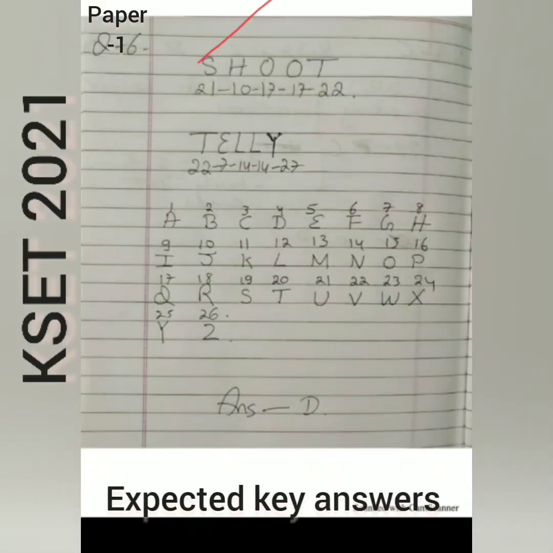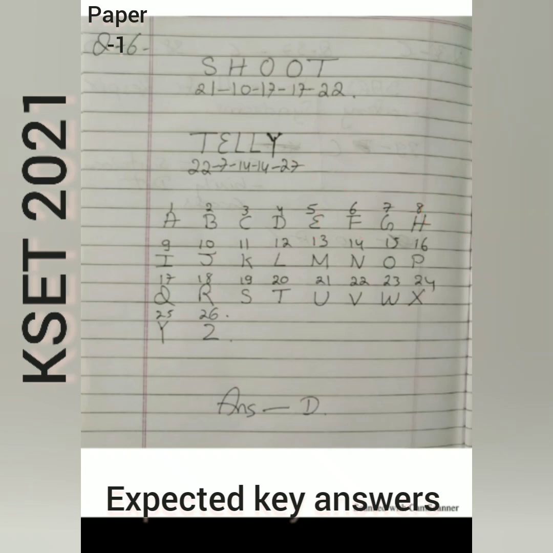So here S is coded as 21, H is coded as 10, O is coded as 17, and O is coded as 17, T is coded as 22. So first we have to write these alphabets A, B, C, D. So normally S is 19. 19 plus 2 is 21. S code is 21.